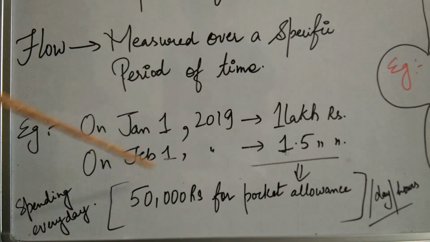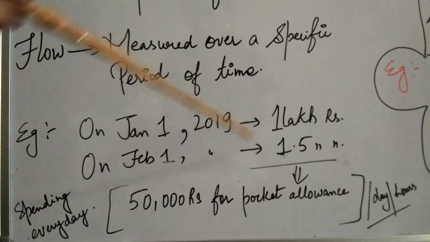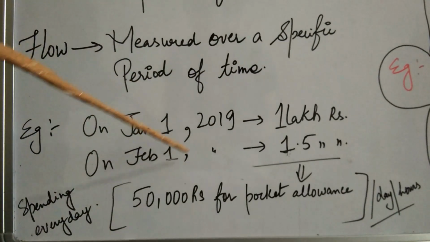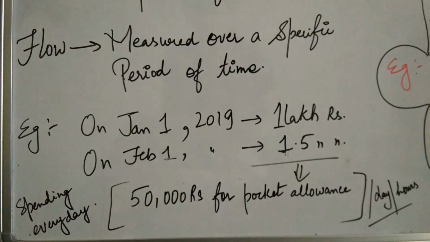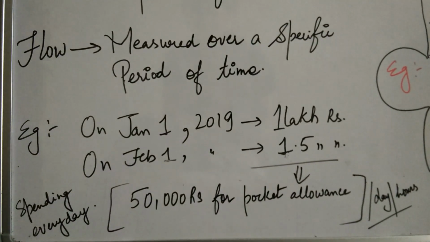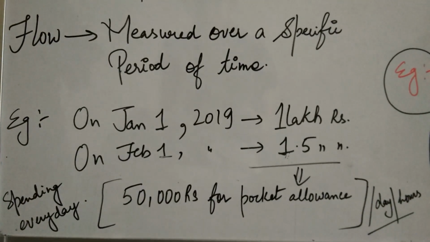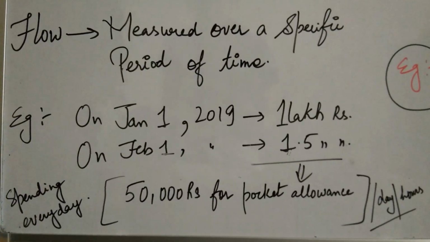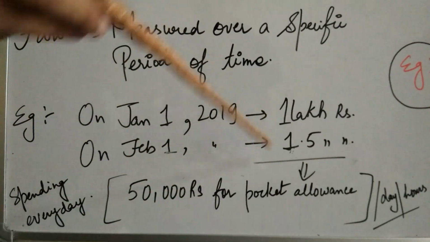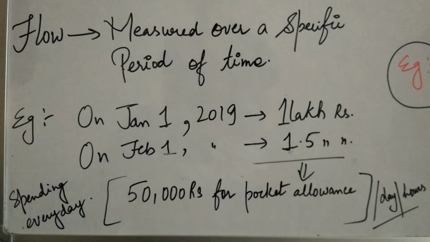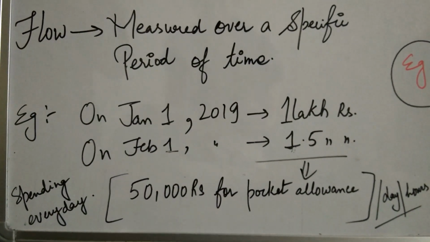So I am measuring the amount of money that I have in my account at a particular point of time, on a particular date. So this will be called the stock concept.